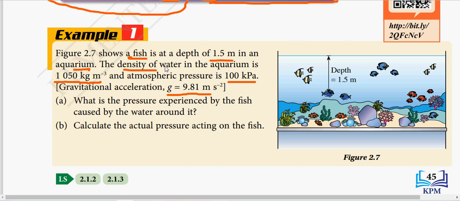You are given the gravitational acceleration as 9.81 meter per second squared. The first question asks, what is the pressure experienced by the fish caused by the water, only the water around it? The next question asks to calculate the actual, meaning the total, pressure acting on the fish.